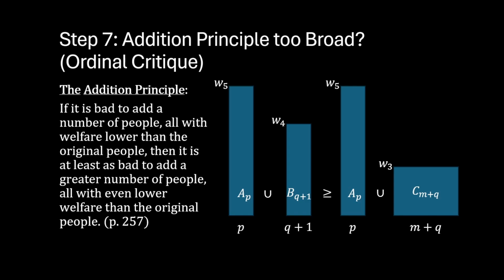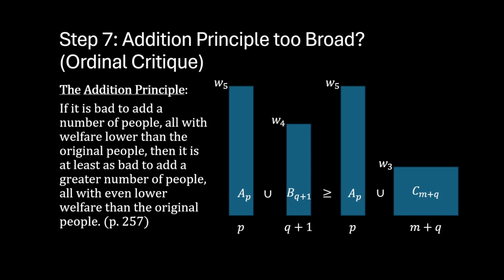We can see the application of the addition principle in this sequence of rectangles. We see that AP is on both sides. On the left side, we add population B, which has a lower average welfare than population A. And on the right side, we've added population C, which has an even lower average welfare than population B, and also is a larger population.